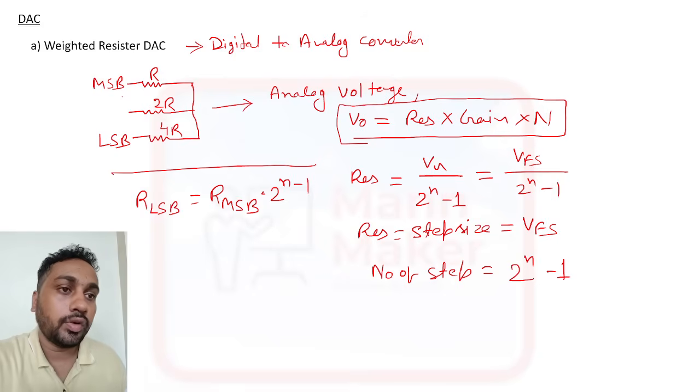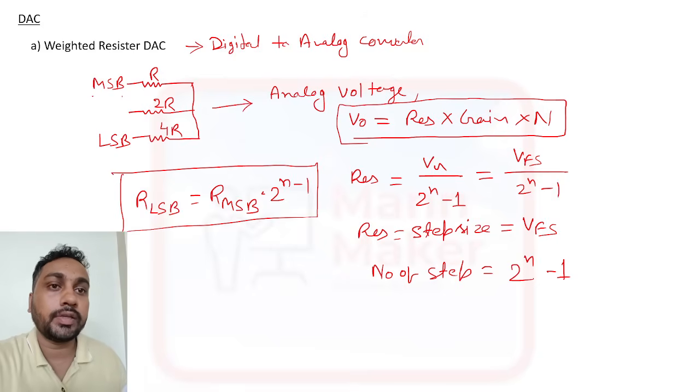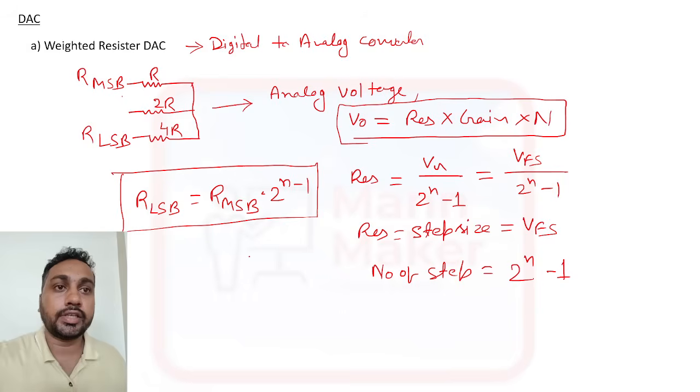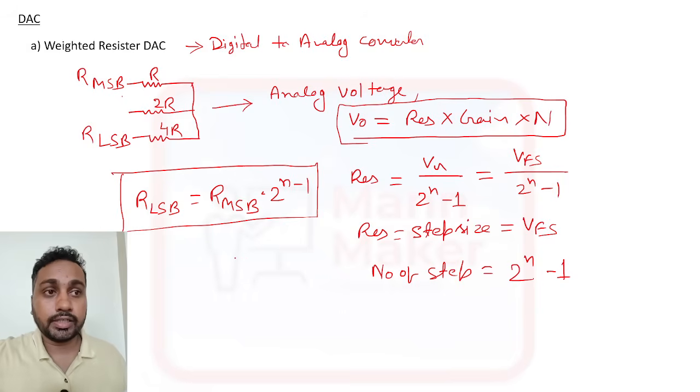This is the formula to calculate RLSB or RMSB. So this is the formula for the weighted register digital to analog converter. Generally they will ask a numerical and give all the values. You just need to put in the formula and get the answer.